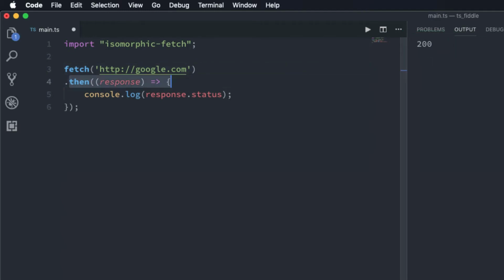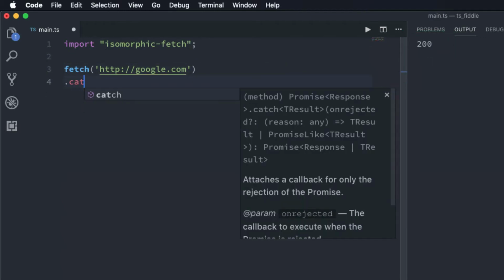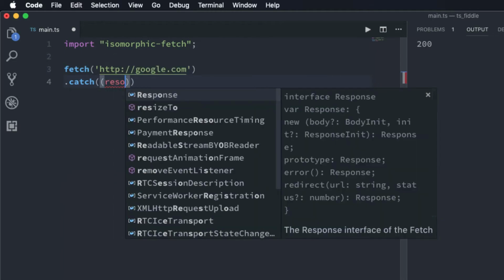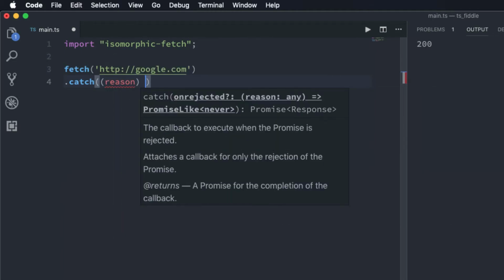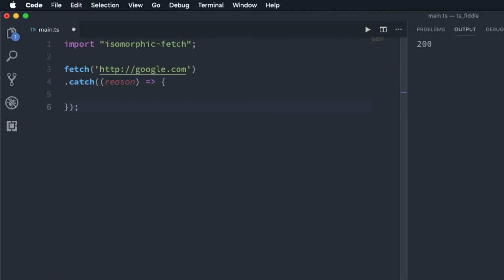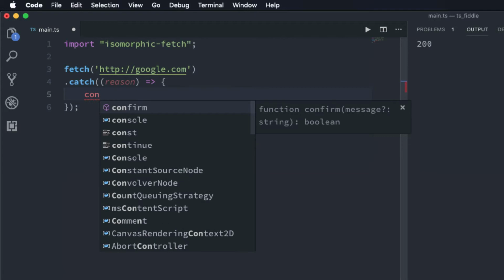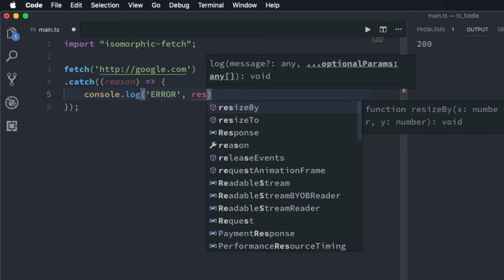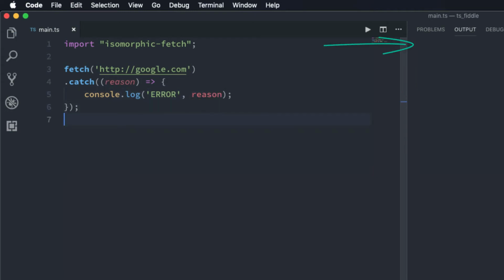So if I replace this with catch method, it will also take a callback function as a parameter, and the first parameter of that callback function is going to be reason as opposed to response. And in here I'm just going to say console.log error, and then I'm going to print the actual reason. So if I run this, we won't see anything in the output. This is because the fetch function returns a promise, and that promise is resolving successfully. The catch method's callback will only be called if the promise is rejected.